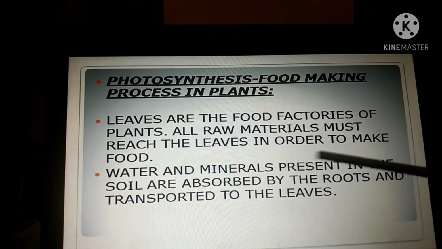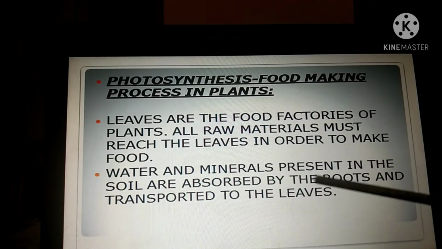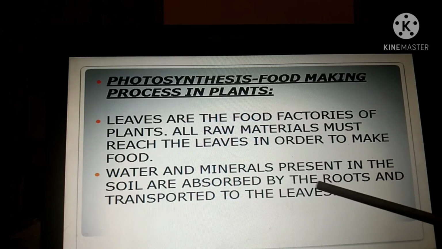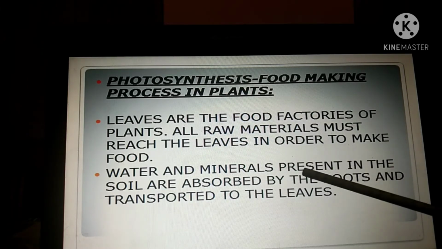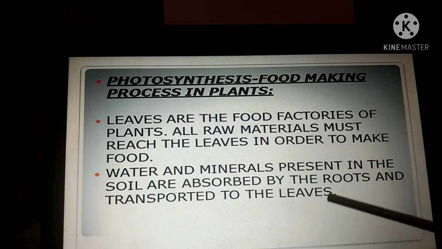Now water and minerals present in the soil are absorbed by the roots and transported to the leaves. So water and minerals, you know where they are present? They are present in the soil. So who will absorb the water and minerals? The roots. You studied about parts of the plant in junior classes. You know that roots help in absorption of water and minerals. So these roots will absorb, and where will it go? It will go to the leaves.